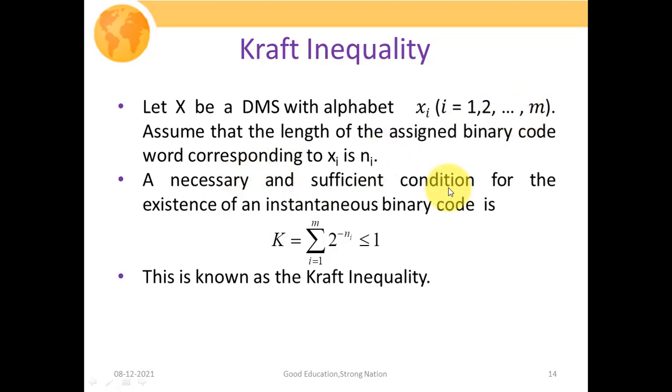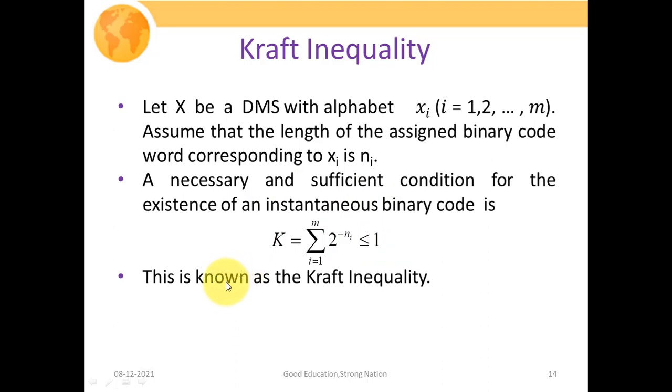A necessary and sufficient condition for the existence of an instantaneous binary code is K equal to the summation from i equal to 1 to m of 2 to the power minus ni, which will always be less than or equal to 1. If this condition holds good, then only an instantaneous code will exist, otherwise not.